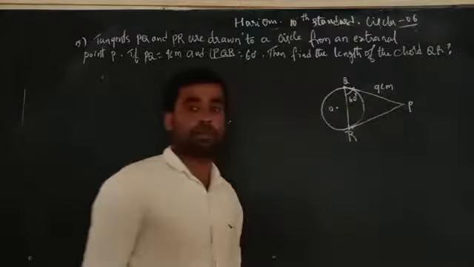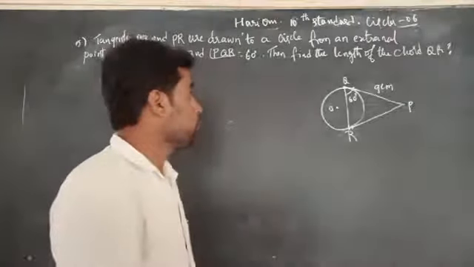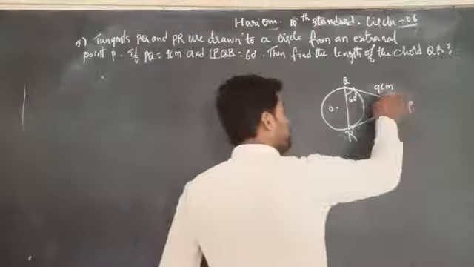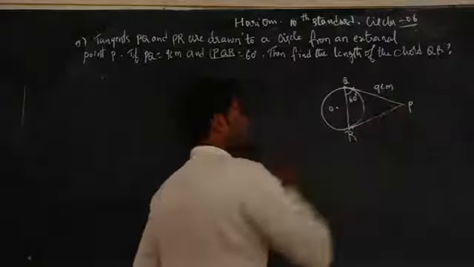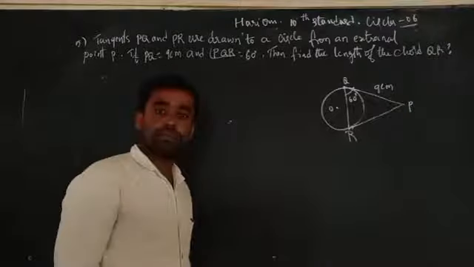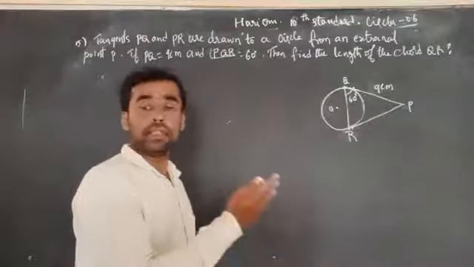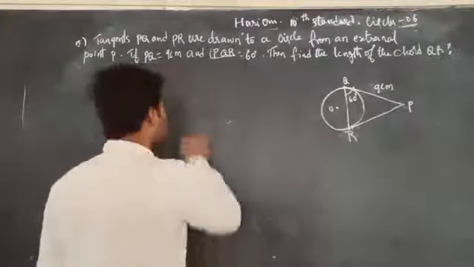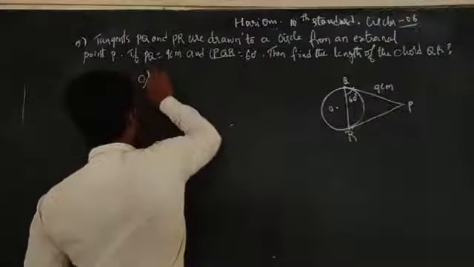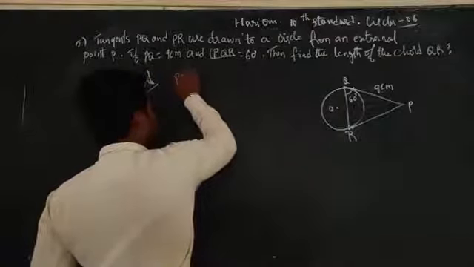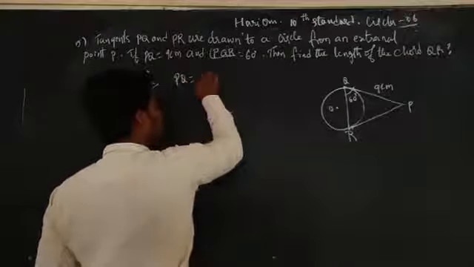Is it clear? As we know that the length of PQ is equal to PR. Correct? Because the tangents drawn from the external point to the circle are equal. Let's come to the solution. The length of PQ is equal to PR.